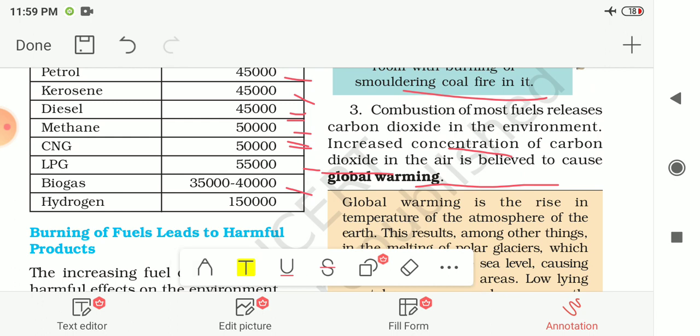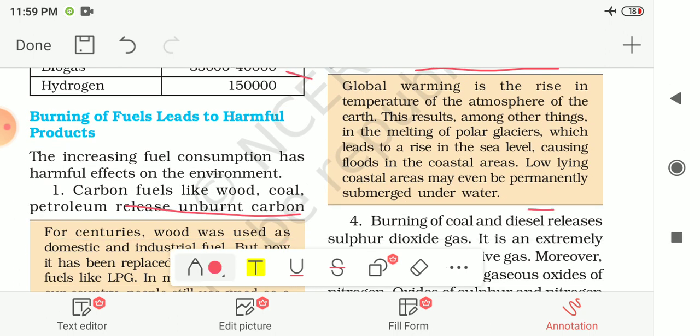Now what global warming is, is given here: global warming is the rise in the temperature of the atmosphere of the earth. It will increase the temperature of the atmosphere of the earth, and this will result in other things like melting of polar glaciers, that means the glaciers on the poles of the earth.